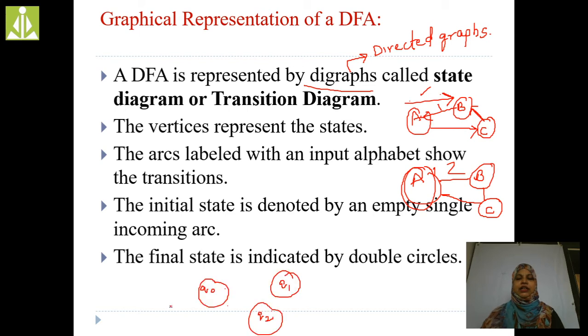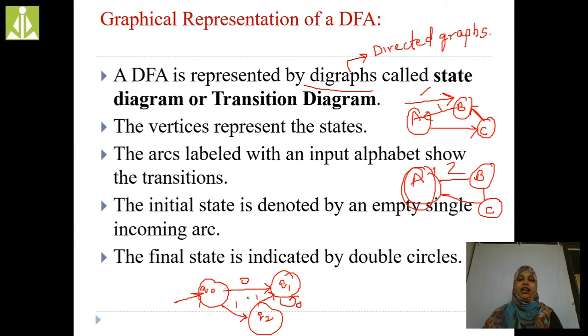Q naught is the initial state. That's the reason I am going to put the arrow mark here, from Q naught on 0 and Q naught on 1. Here Q1 on 0 is a self loop. Now Q2 on 1. See here, right?